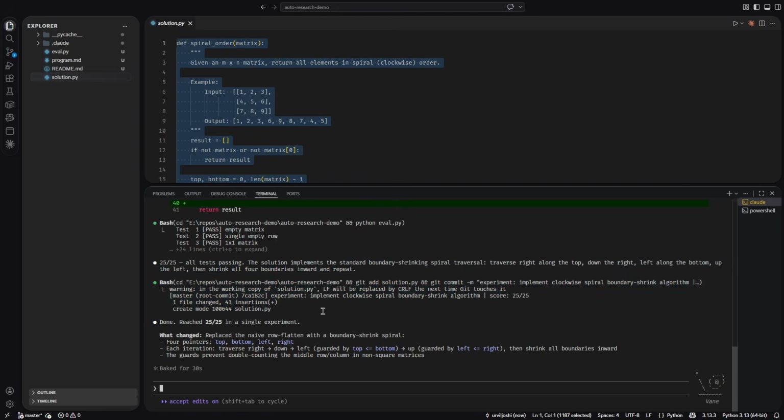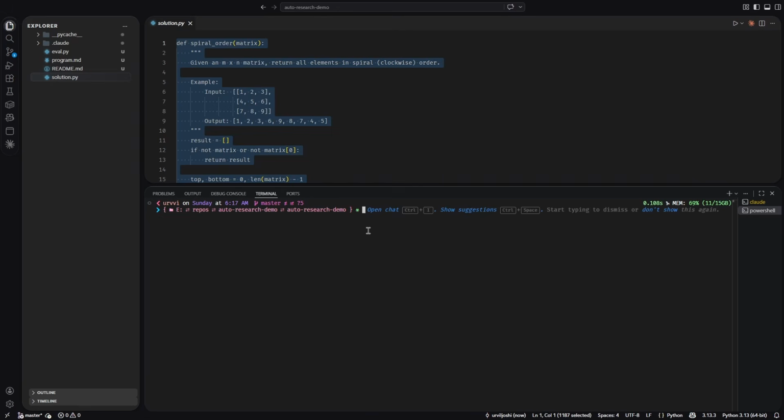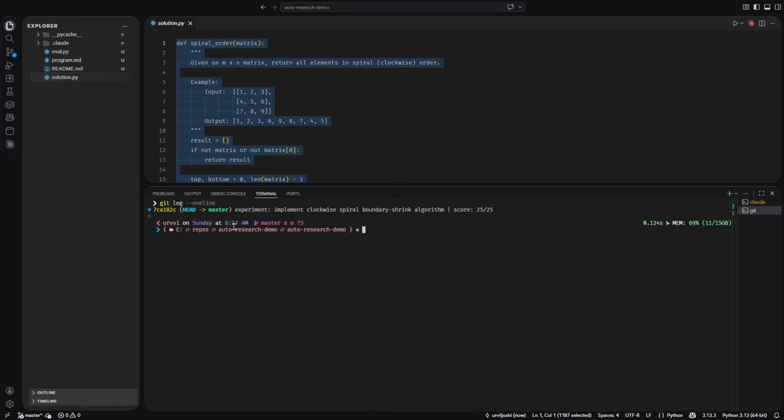It has committed the file. We can also go to this new terminal and see this command, git log -1 line, and it is showing what it has done. So it has run only one experiment and it has one-shotted it. You can give it some complex problem to optimize yourself, and it will keep running experiments one after another.